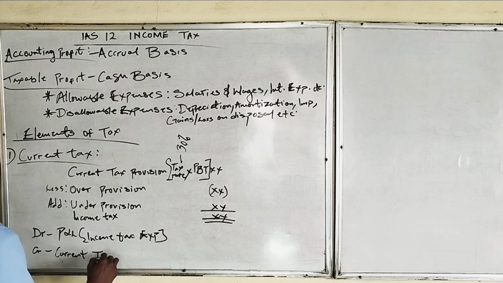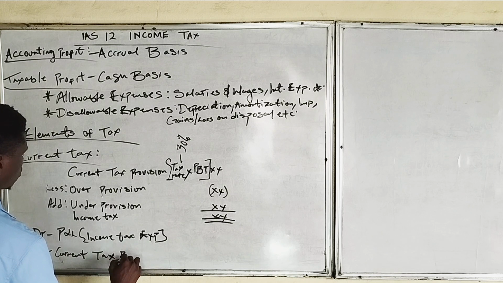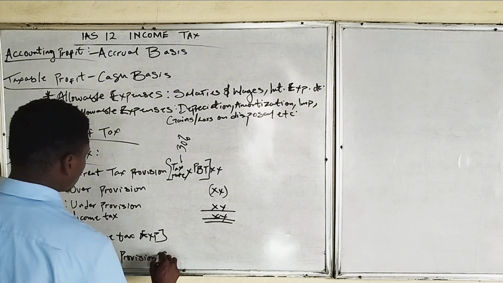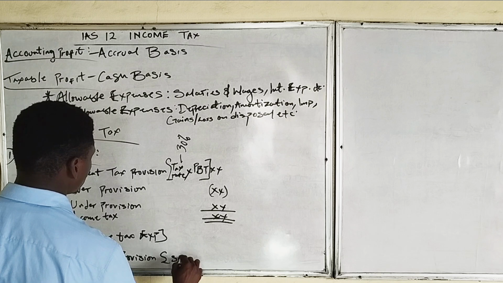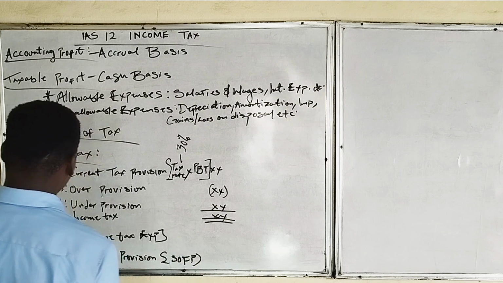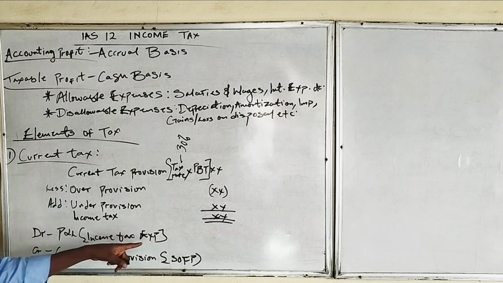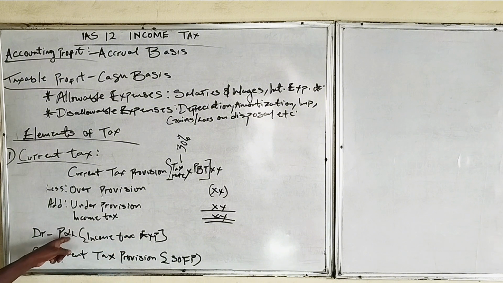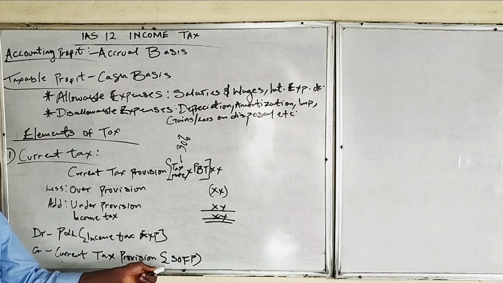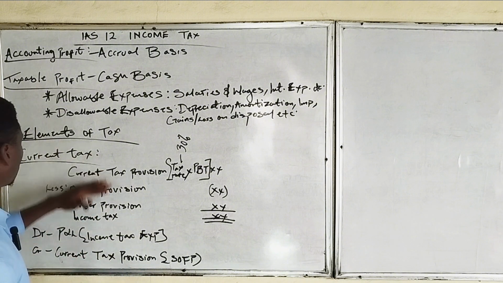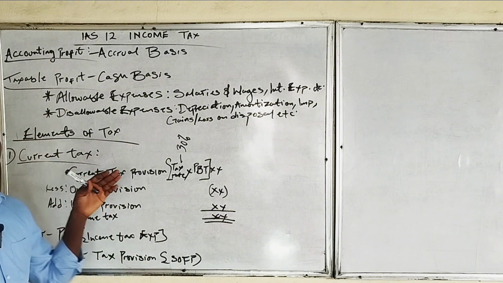This is in the statement of financial position as a current liability. It is debited to income tax expense, which is debited to profit or loss, so we're deducting this from our profit or loss. Then we're taking this as a current liability in the statement of financial position. So that's current tax, one of the elements of the tax.